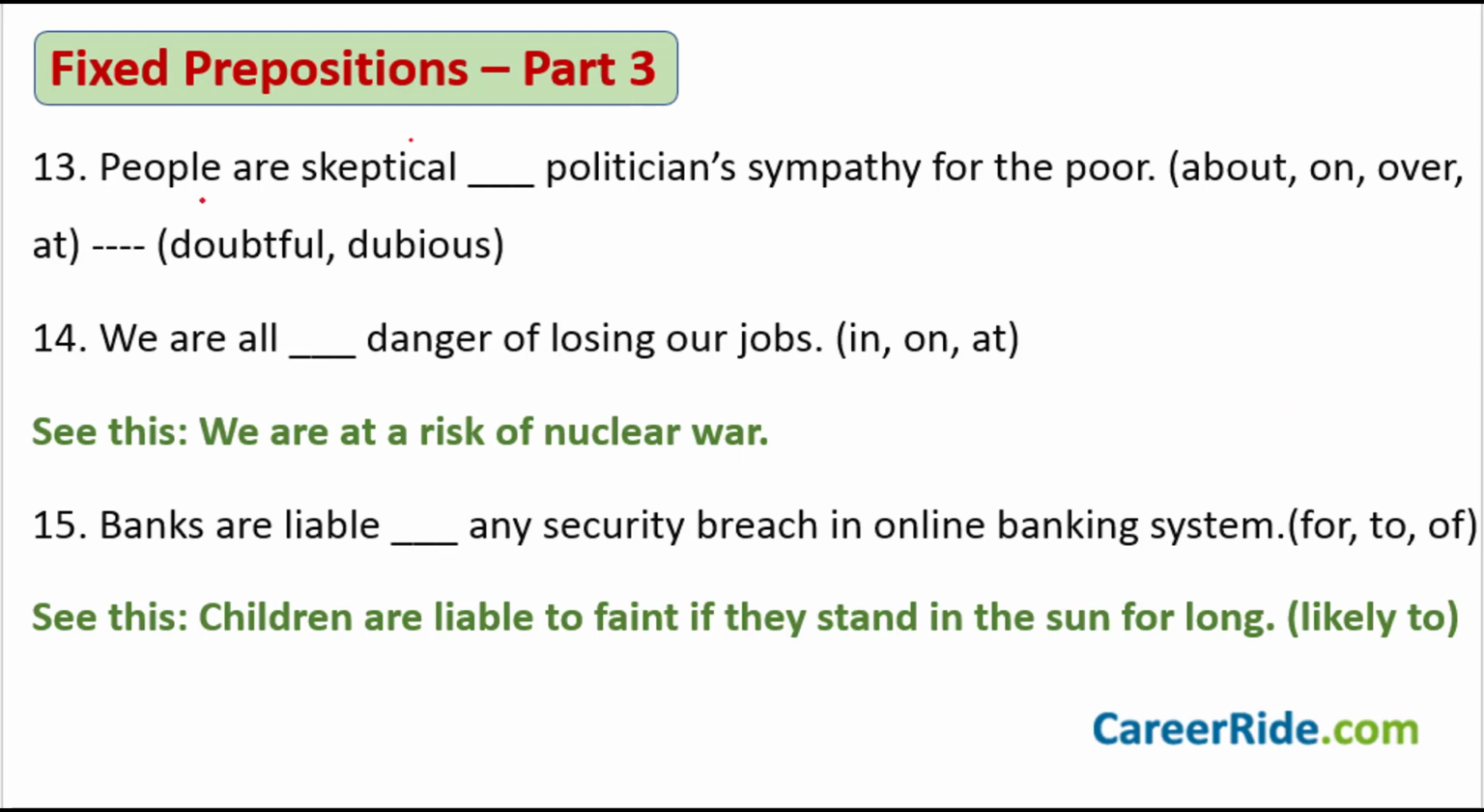Sentence number 13. People are skeptical dash politicians' sympathy for the poor. The word skeptical here means doubtful, dubious. You don't trust their intentions. That is what basically you are trying to say. So the people are skeptical about. The options given to you are about, on, over, at. But the right option to fill up here is this: you are skeptical about their intentions. You are doubtful about their intentions. So the people are skeptical about politicians' sympathy for the poor is what you would say.